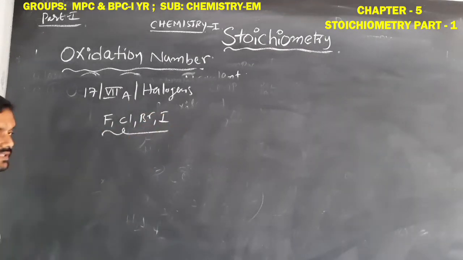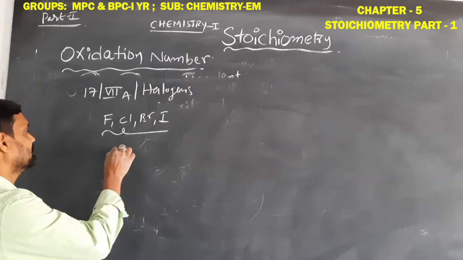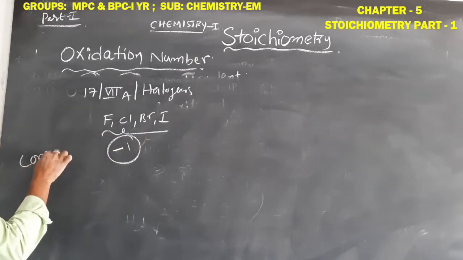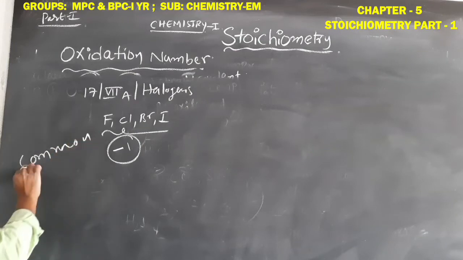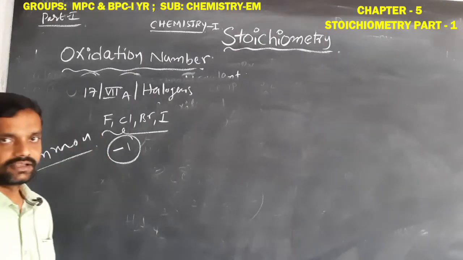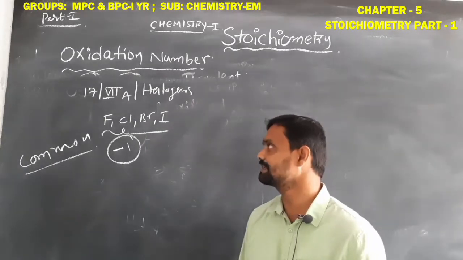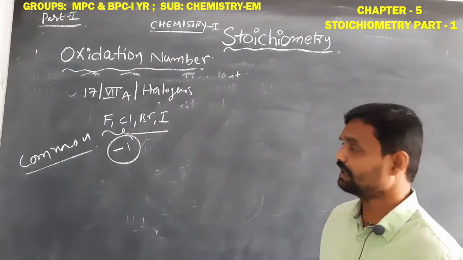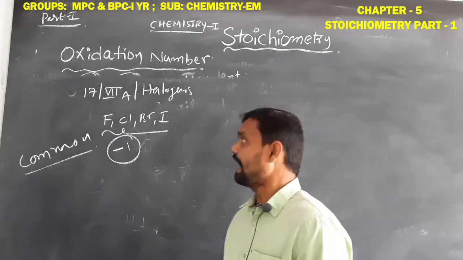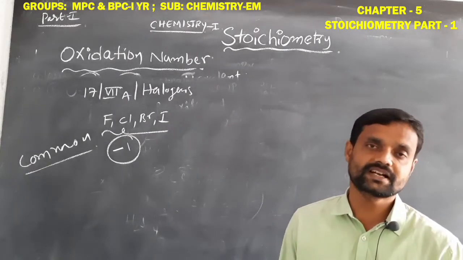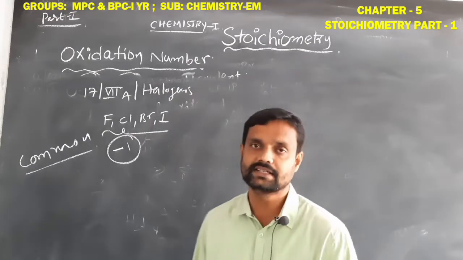For these elements, the common oxidation number is -1. Common oxidation number is -1 for the 17th group, 7th A, or halogens: fluorine, chlorine, bromine, iodine.